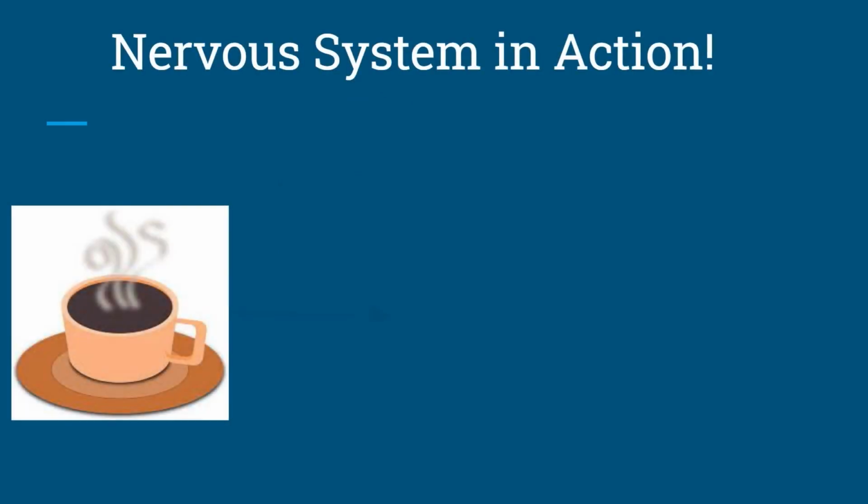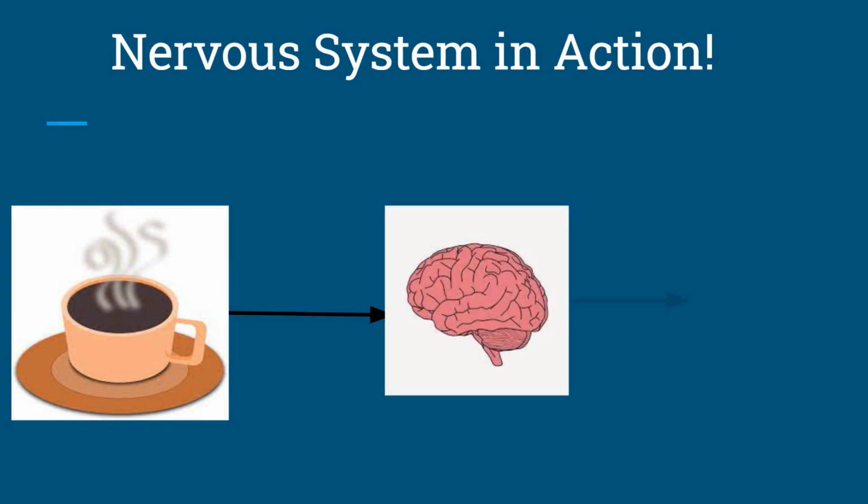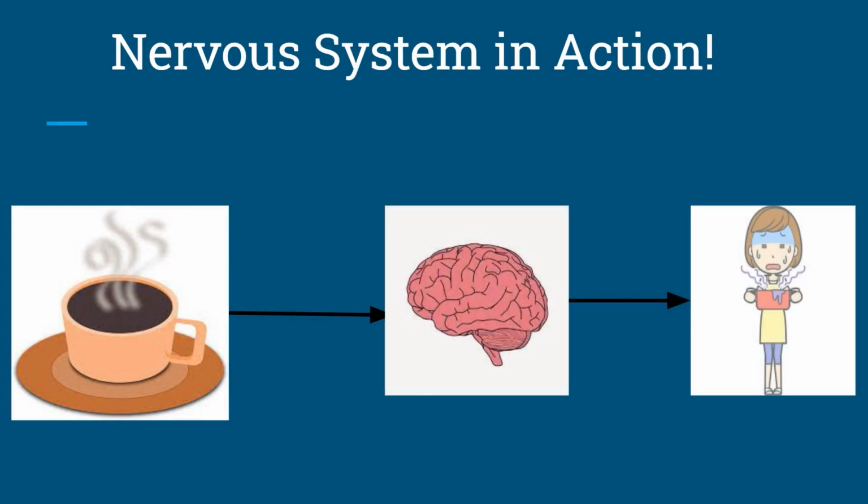To give you a quick example of how our nervous system is in action, imagine you didn't know that a cup of milk or coffee that you just made is fresh out of the microwave and you accidentally touched it. First off, the sensory inputs in your skin would detect heat and send signals to your brain saying that this thing that I'm touching here is hot. Your brain will immediately send information back, prompting you to output some sort of reaction. And in a normal setting, you would move your hand away quickly in order to not get burnt.